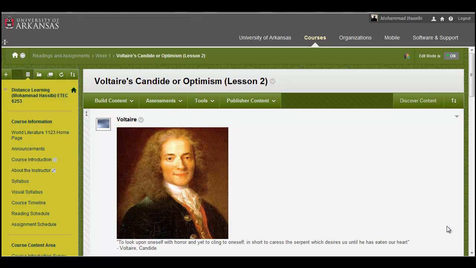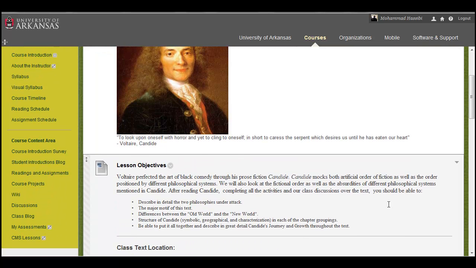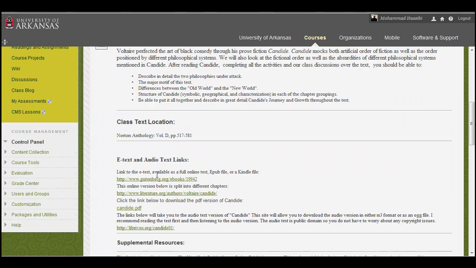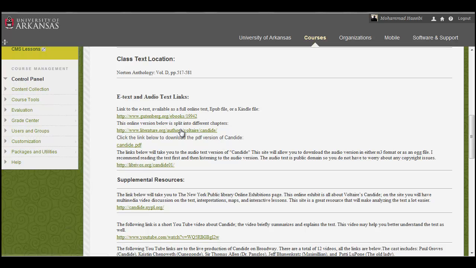Now let's take a quick look at Lesson 2. As you can see here, we've got lesson objectives. And I've got the class text locations, Norton Anthology, and these are the volume and the page numbers. And I've got additional links to the text. So if you want to read the e-text online, you can. I've got the links here. Or you can download the PDF or listen to the audio version.